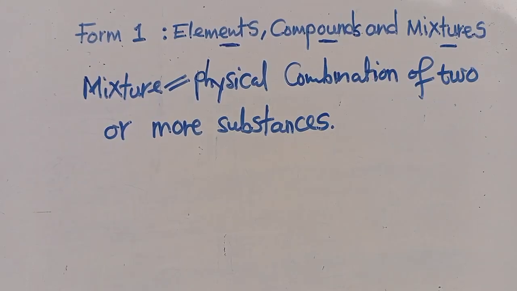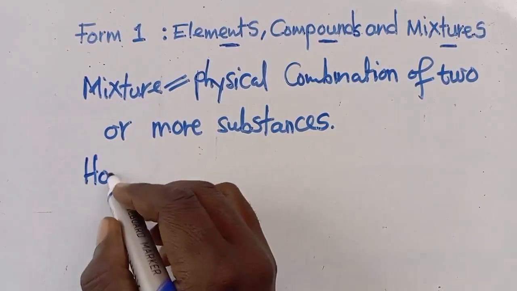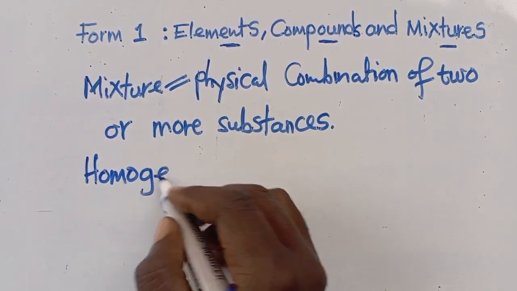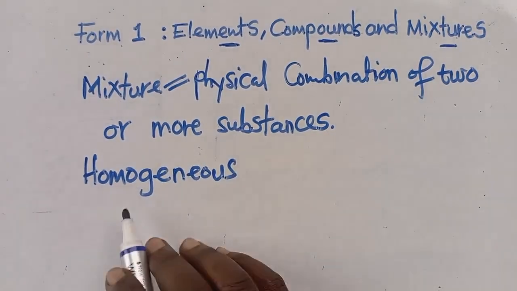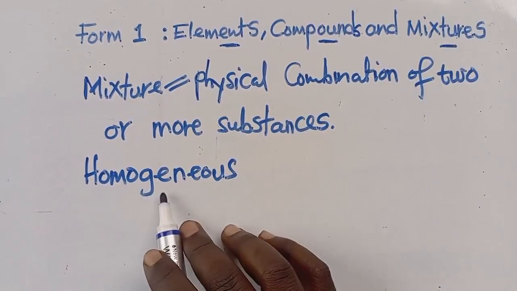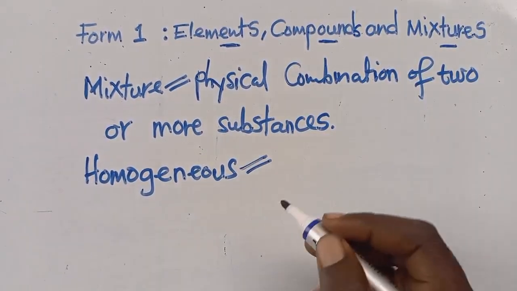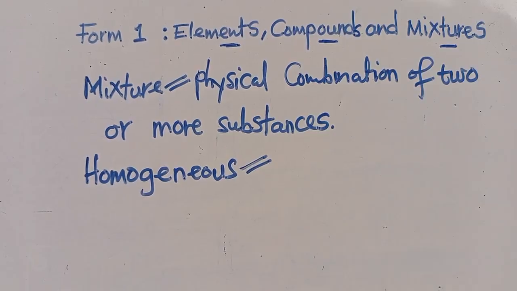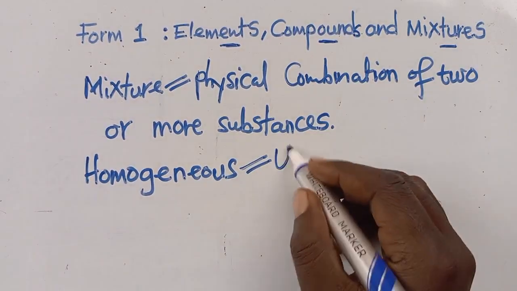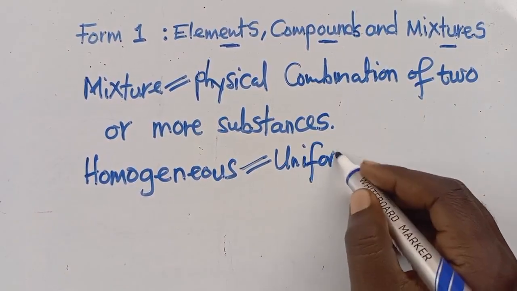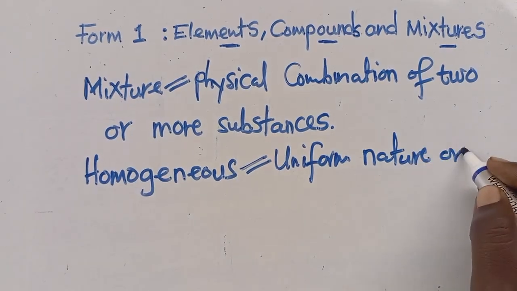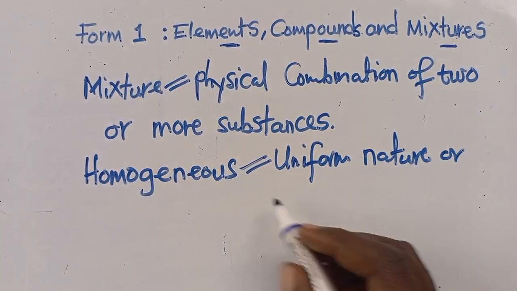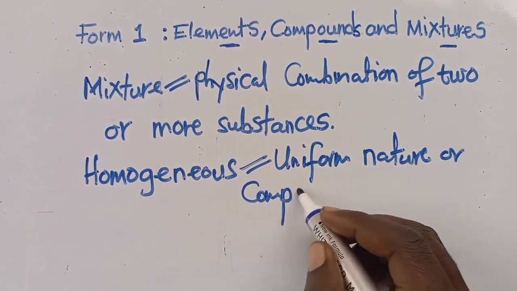And you need to understand that when it comes to a mixture, there is what is known as a homogeneous mixture. So what is this one called, homogeneous mixture? When we talk about the homogeneous mixture, this is the uniform nature, or we can say a uniform composition of substances.